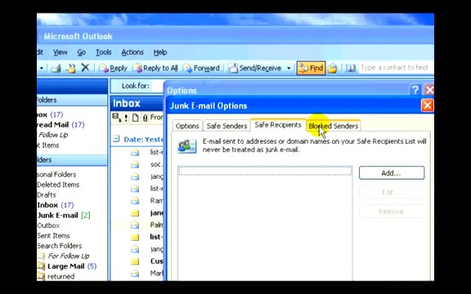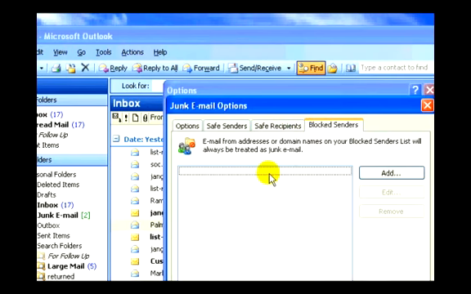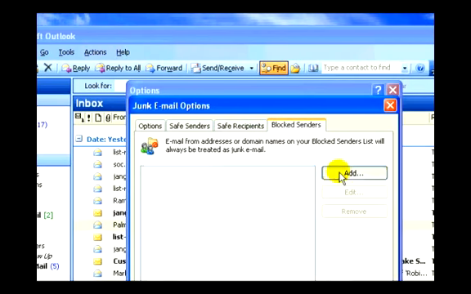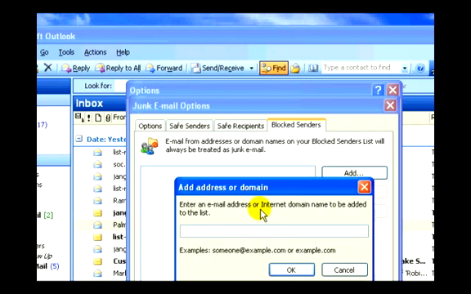And also we have our block senders, and this is what I wanted to show you, that we can put in. If we click on add, it asks us for an email address or an internet domain name to be added to the list. So therefore any emails coming from that particular address or that internet domain name, meaning some type of server,